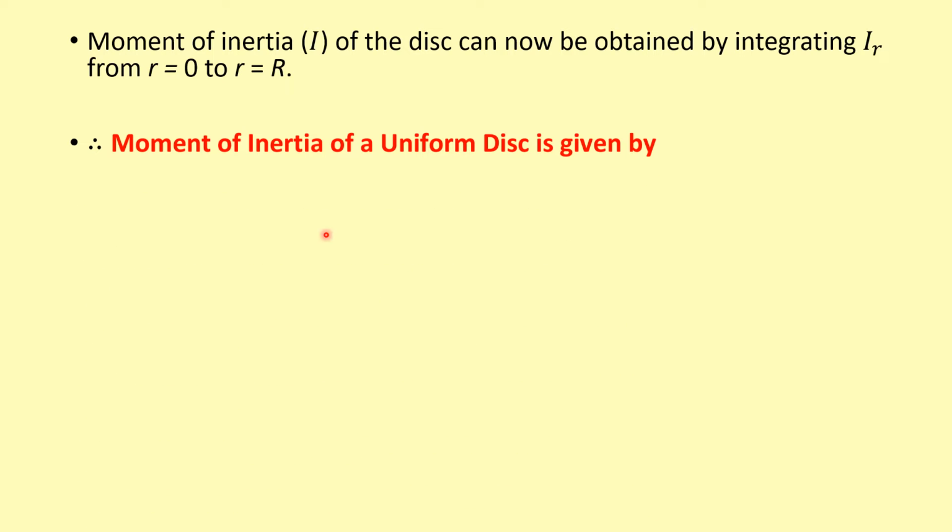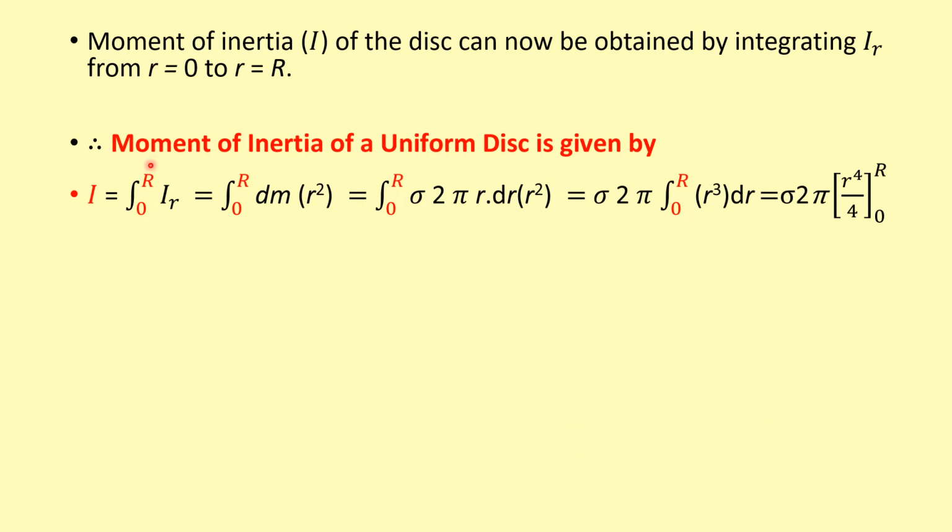Continuing the same, the moment of inertia of the uniform disk, that is the entire disk, is given by I is equal to the integration of dI, where the limits range from 0 to capital R. Just substitute the value of dI, that is equal to the integration of dm r square, where integration is ranging from 0 to capital R. So just substitute the value of dm in this equation. We can write the value as integration of sigma 2 pi r into dr r square, with integration ranging from 0 to capital R.